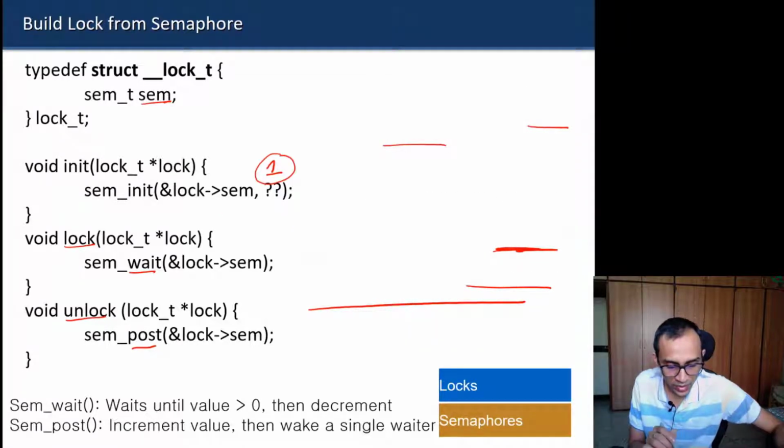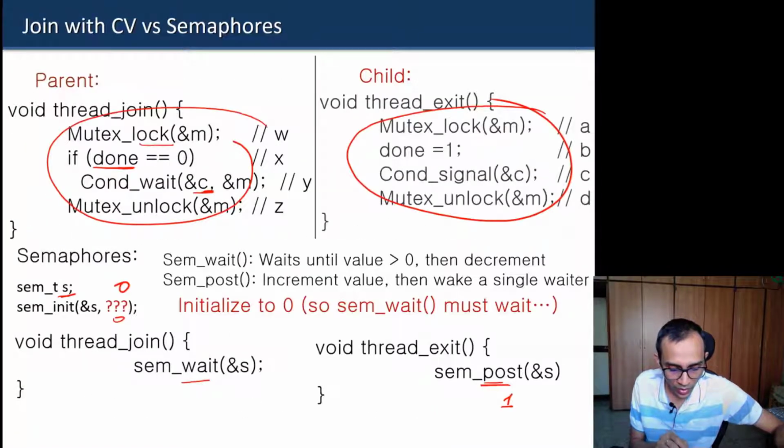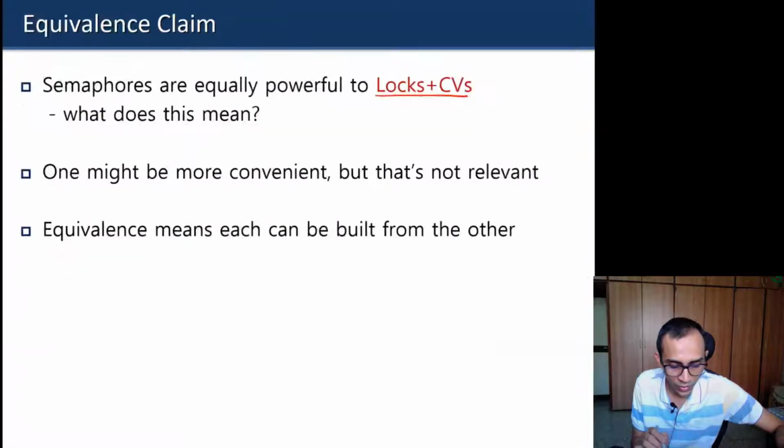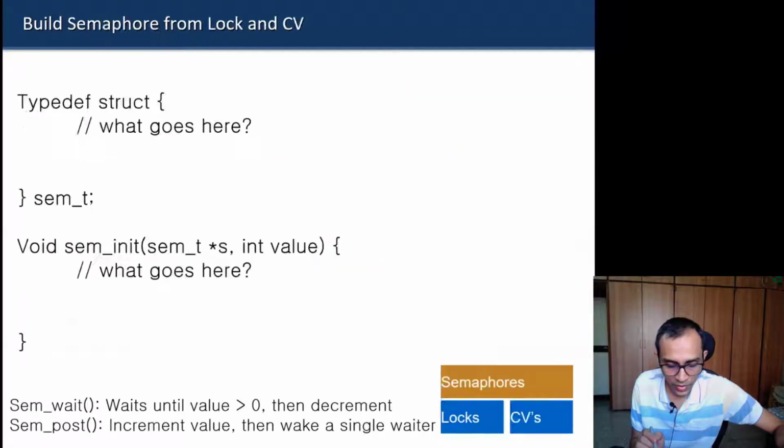Whereas in the previous case of parent-child ordering, you did not want the parent to run even once unless there was a post operation. So therefore you initialize it with 0. That is the general rule of thumb you should keep in mind for deciding how you will initialize the semaphore variable.